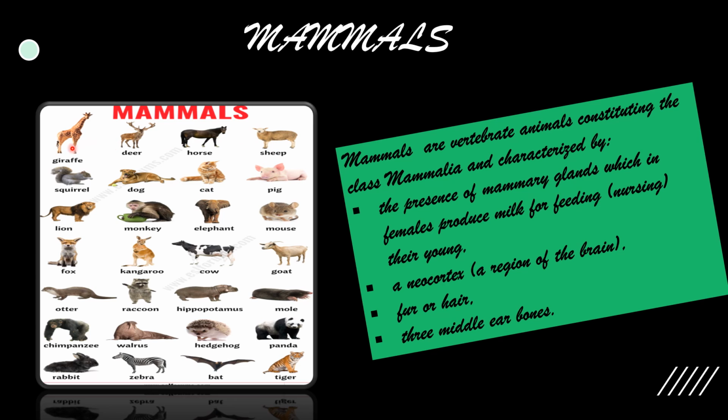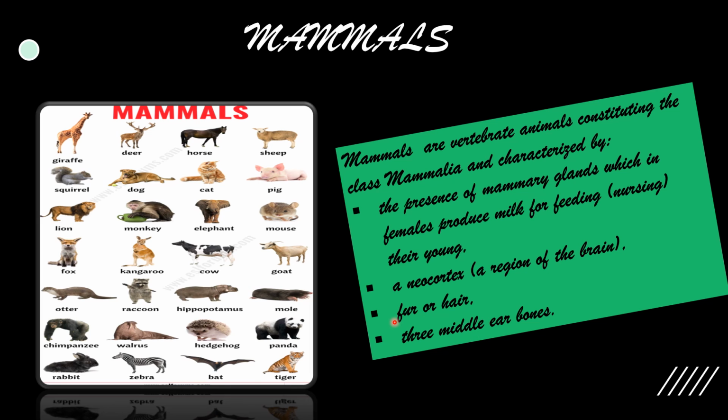There are some examples of mammals. You can see giraffe, deer, horse, sheep, squirrel, dog, cat, pig, lion, monkey, elephant, mouse, goat, cow, kangaroo, otter, fox, raccoon, hippopotamus, mole, panda, walrus, chimpanzee, hedgehog, rabbit, zebra, bat, tiger. And the last one is human being.